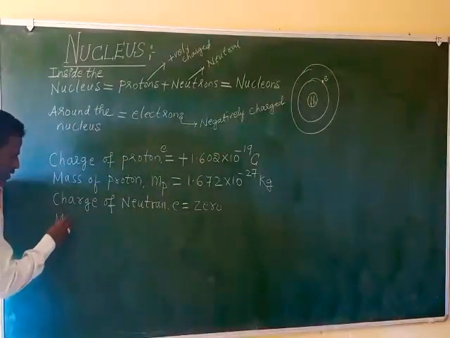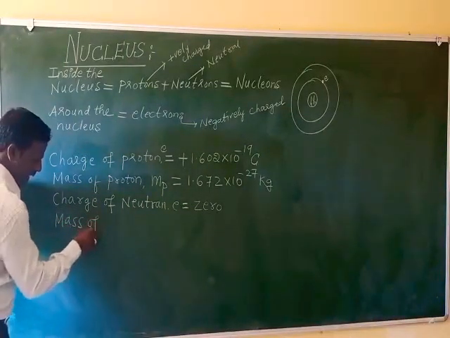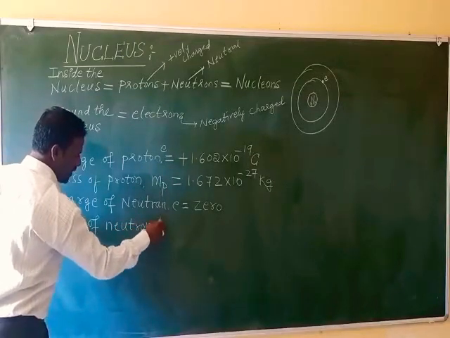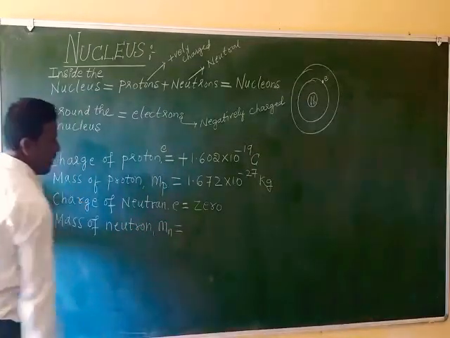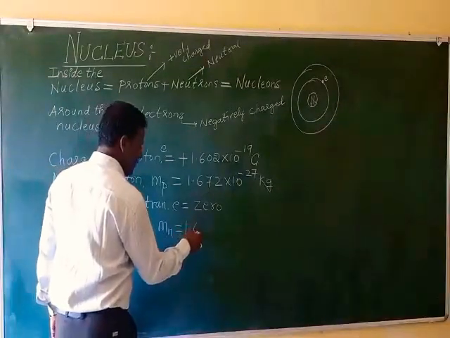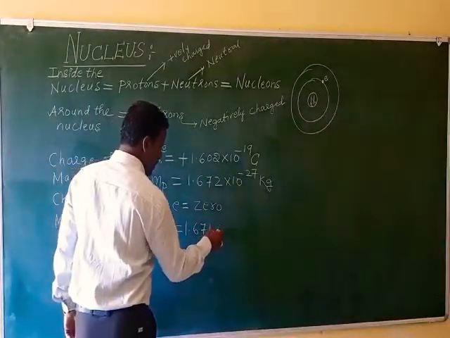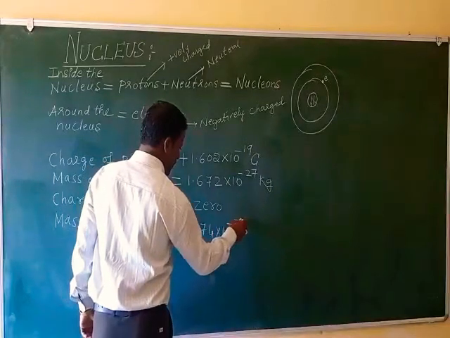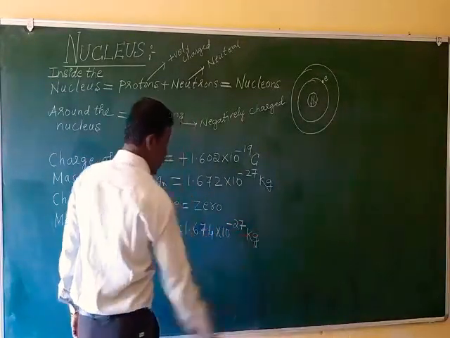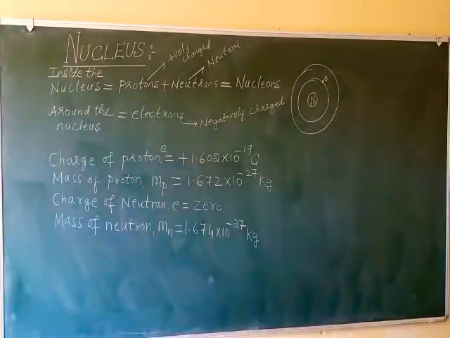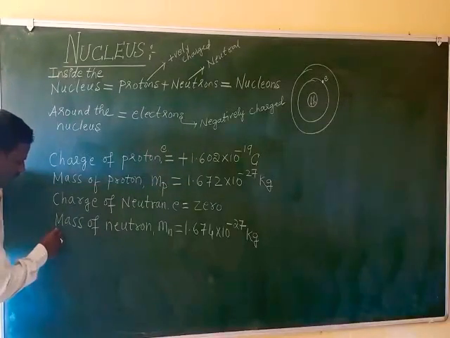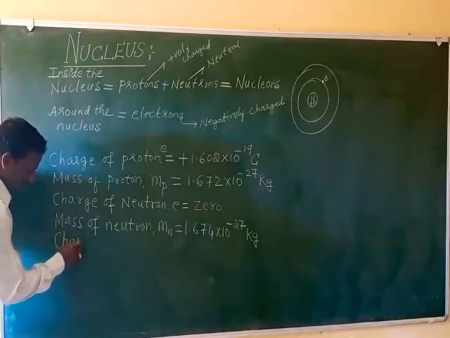Mass of neutron. Mn equals 1.674 into 10 to the power of minus 27 kg. That is the mass of neutron.